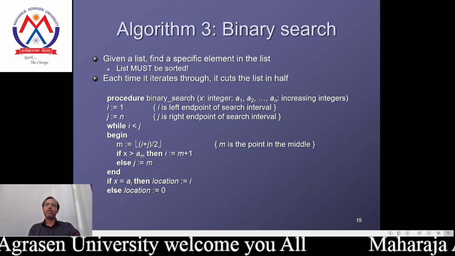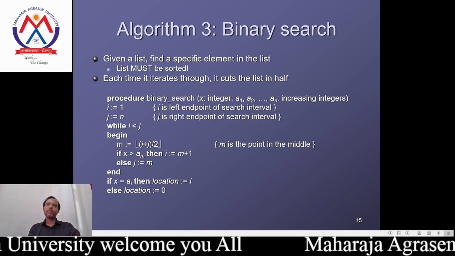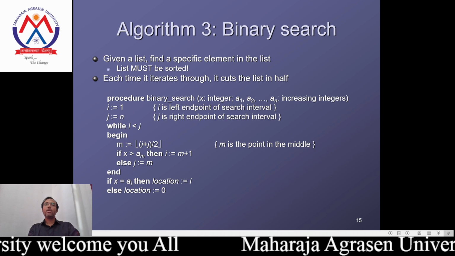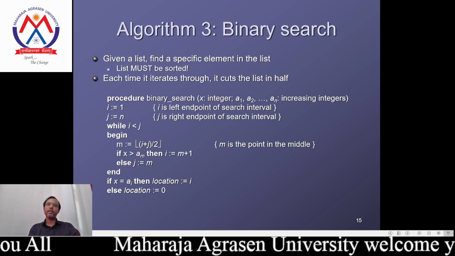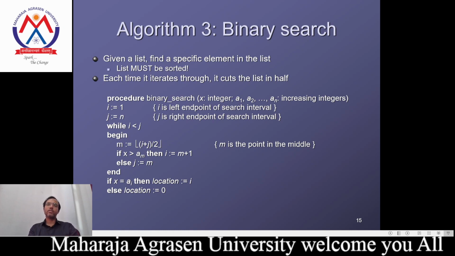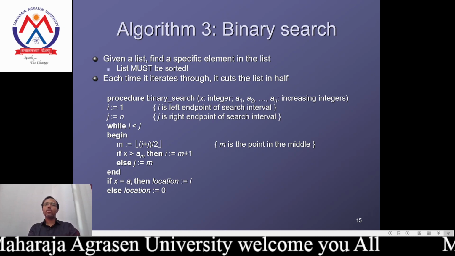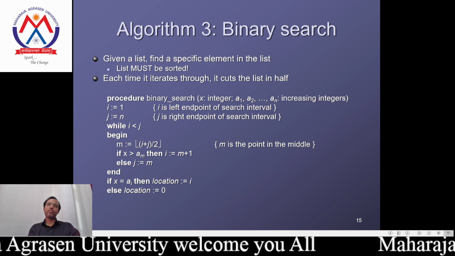This is the pseudocode we are considering. Procedure binary search, with n values. i is the left hand point of the search interval, and j is the right hand point of the search interval, used to cut the list into the first half or second half.